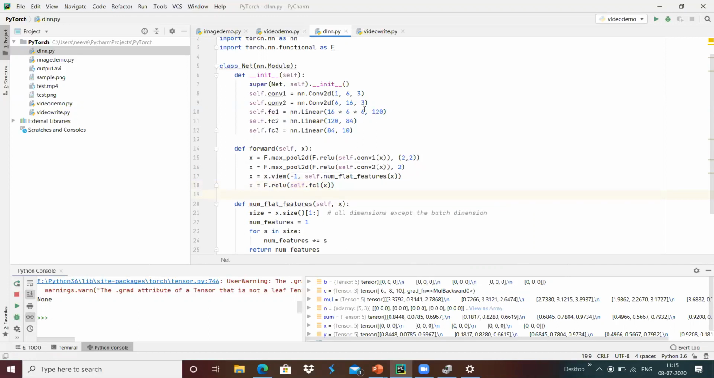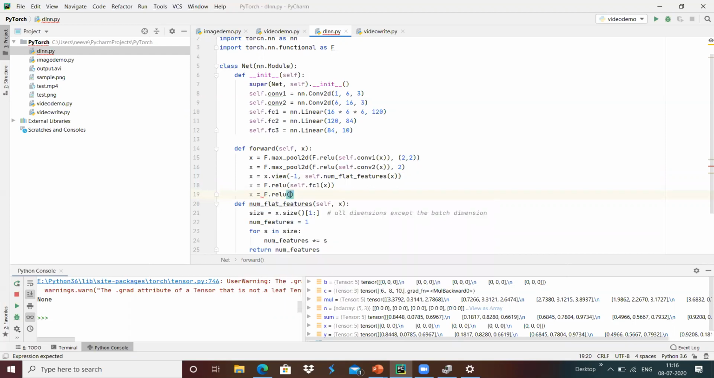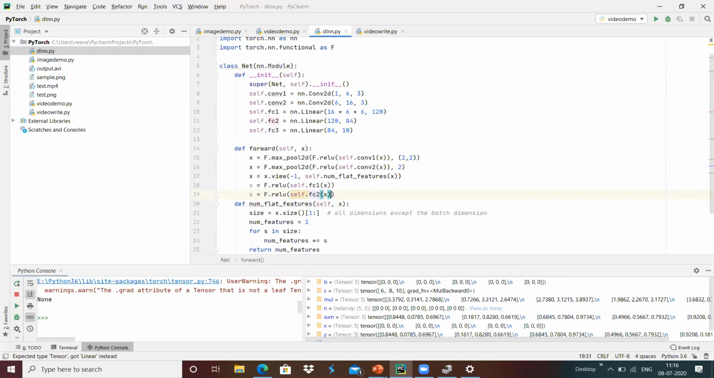For example, we have provided 16 cross 16 cross 6, which is the output from convolution 2, as an input to FC1, and we got the output features of 120. And 120 I am going to connect with FC2. I'm going to provide the output of FC1 to the input of FC2 with the help of F.relu, and then self.fc2 of x.